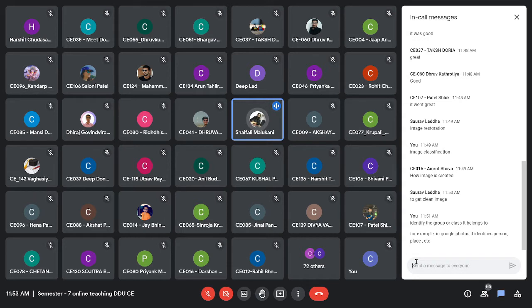Of course, identification of a place. So again, what exactly are we doing here? We are looking for some feature extraction. So we can say that of course the ultimate application is classification, but initially we will say it is feature extraction. Okay, and entity recognition. So once you're identifying the features, then you can go for classification, identification, recognition, right? So all those things are possible.